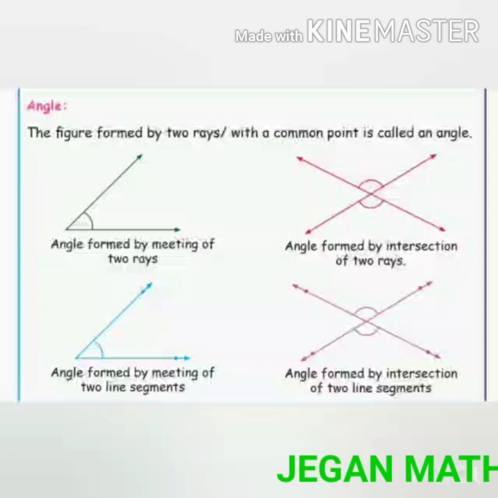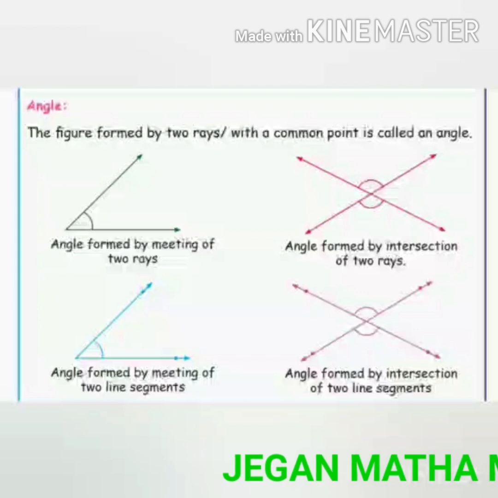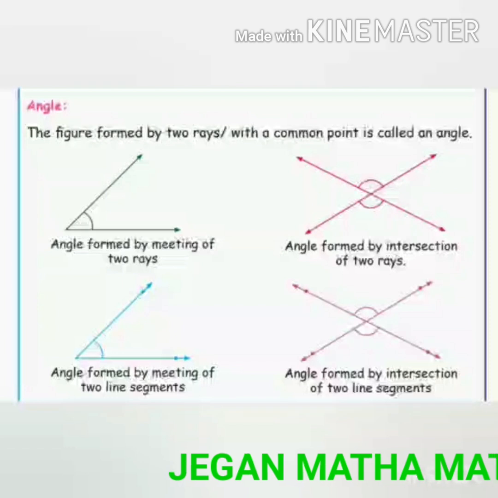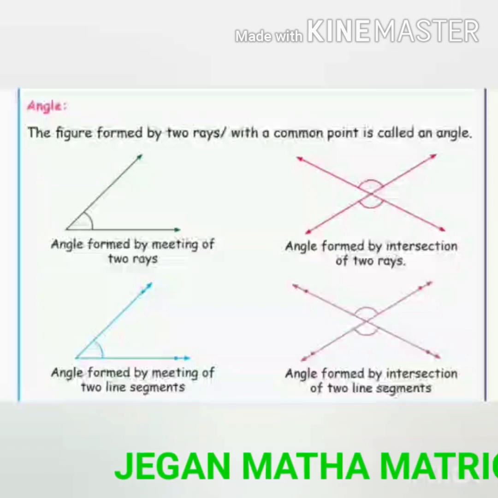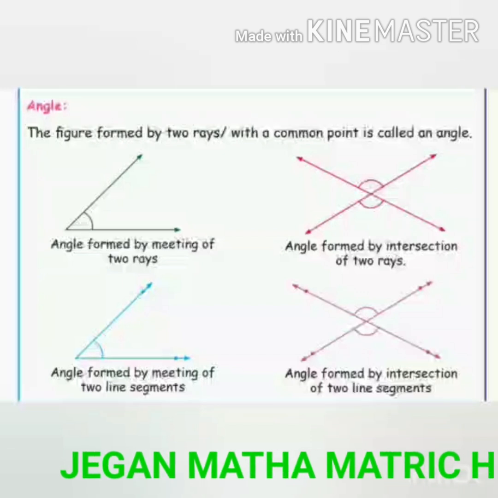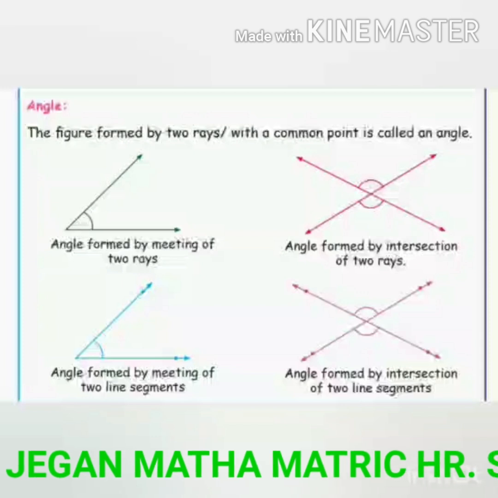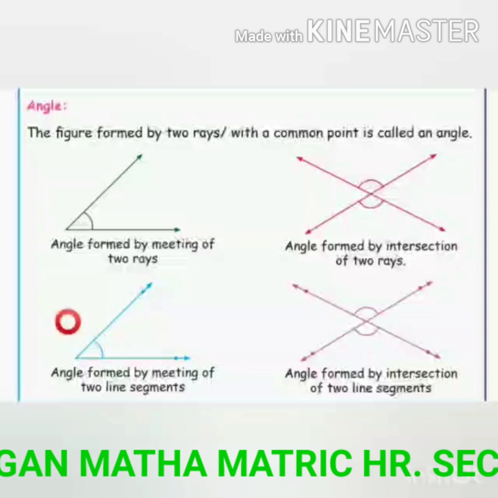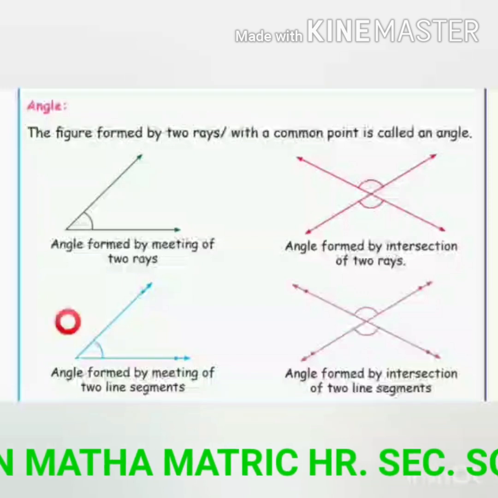Let us see the introduction of angle. The figure formed by two rays with a common point is called an angle. That is, when two rays have a common starting point, they form an angle at that point.